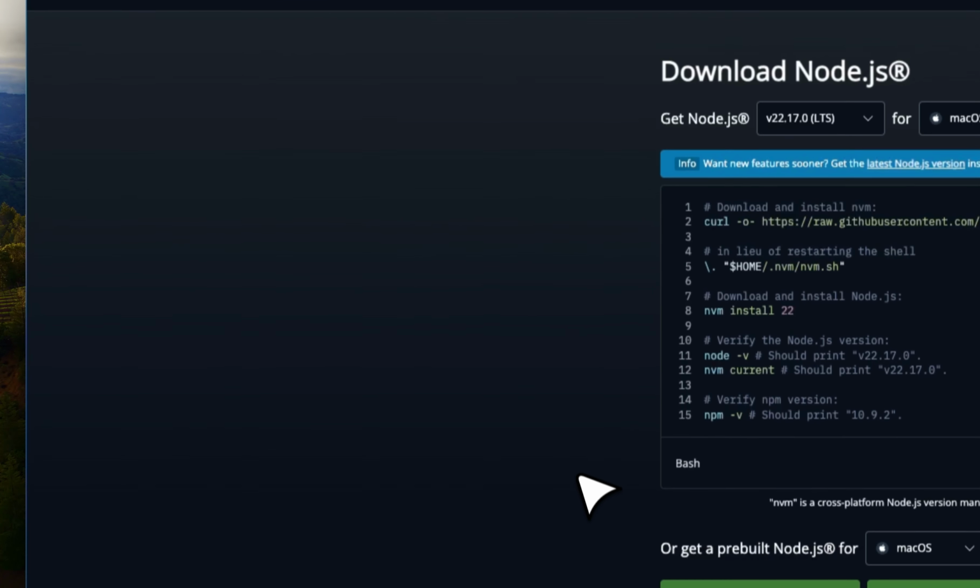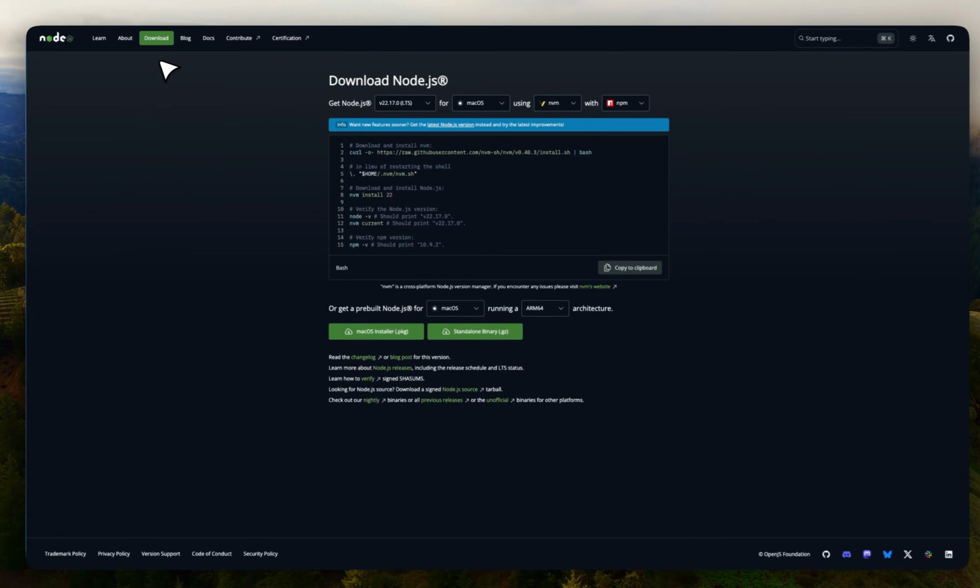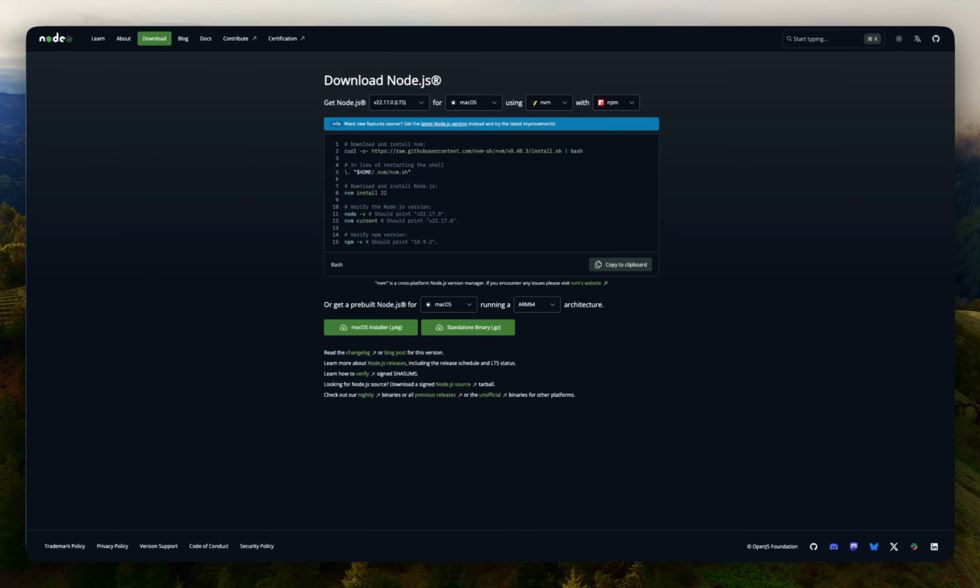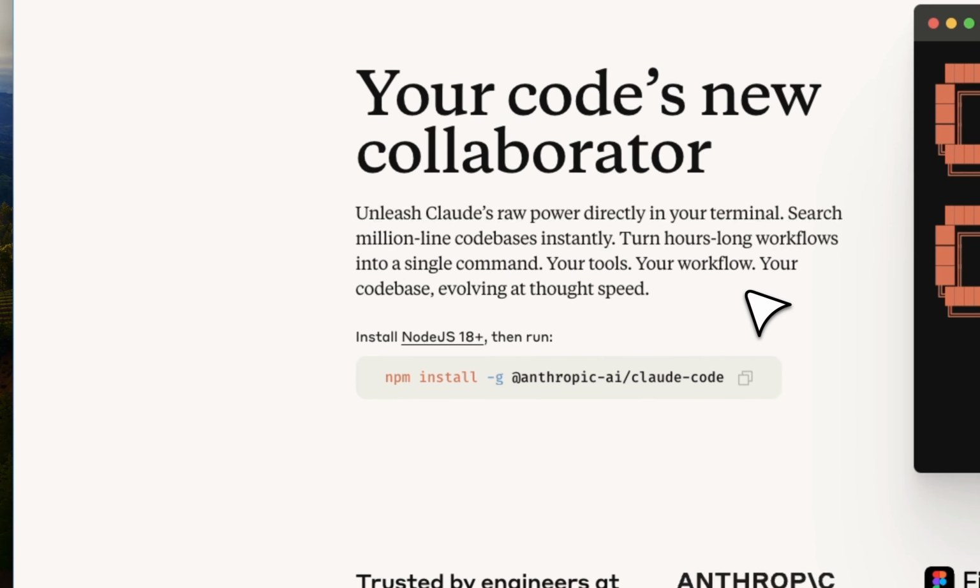The second thing that you need to do is download Node. Again, just go to nodejs.org and then go to downloads and download for your operating system, if it's Windows or Mac. And then for Claude Code, it's a little bit different.